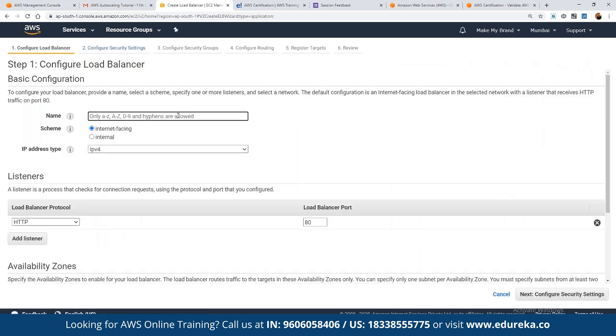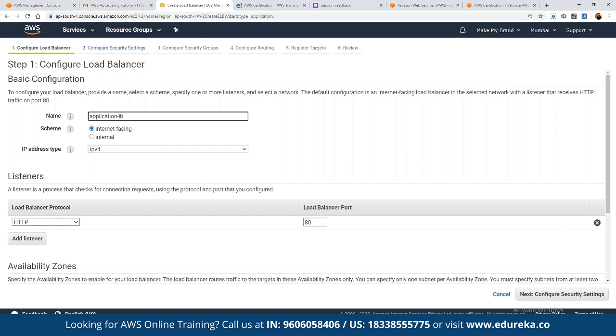Here we can define the name. Just to avoid confusion, let's name it as application load balancer. We can create the application load balancer here. All right, so now we can see we have the application load balancer with us. So now we can define this as application.